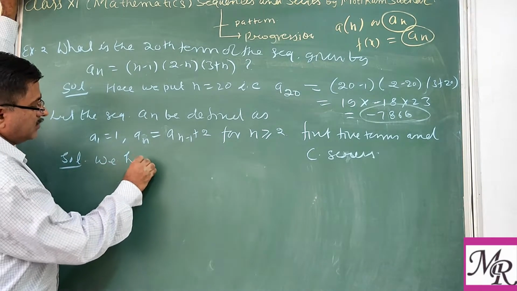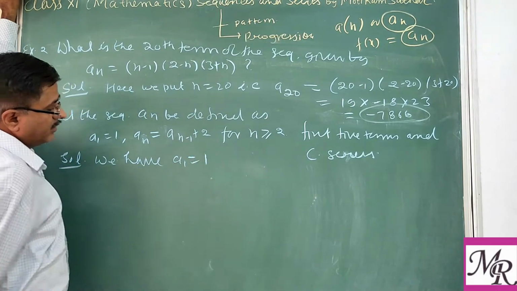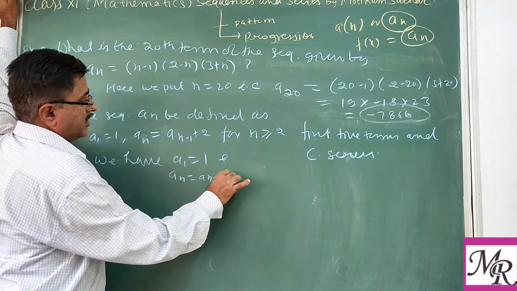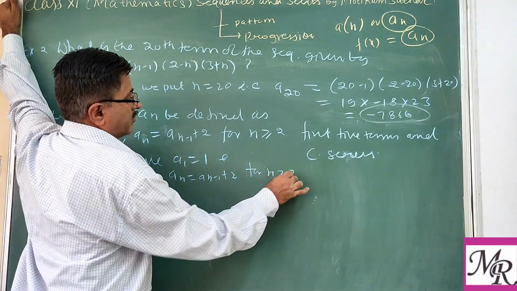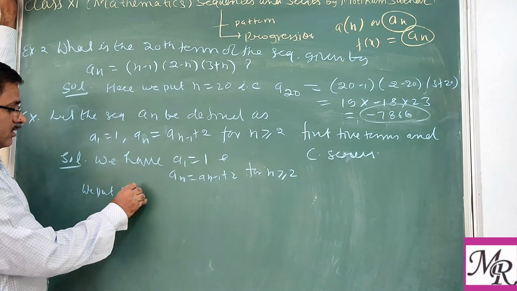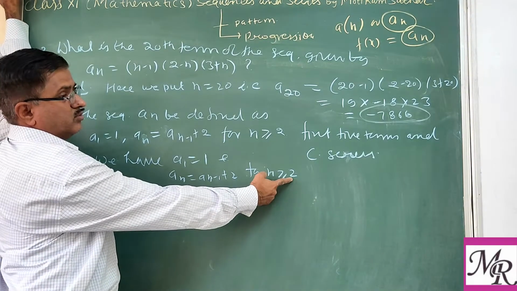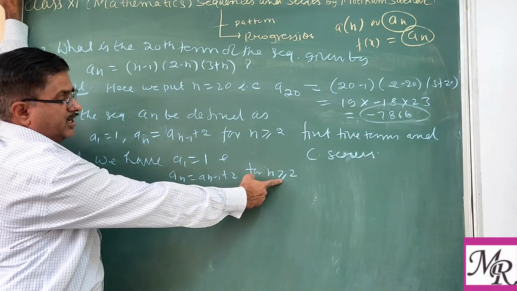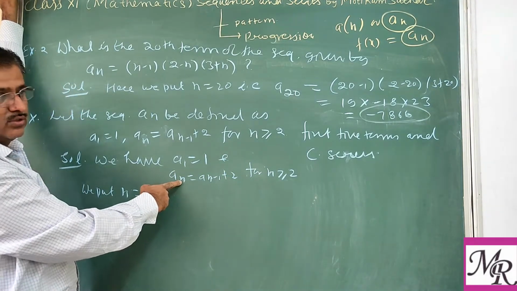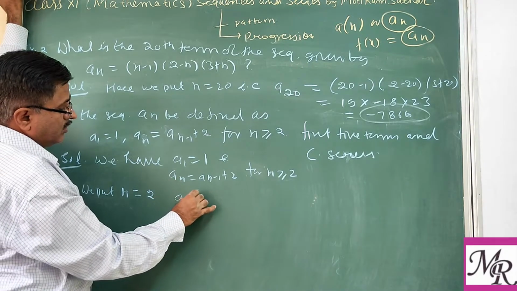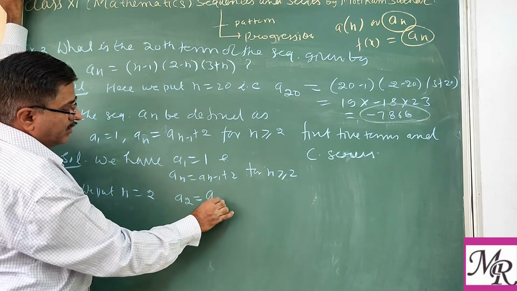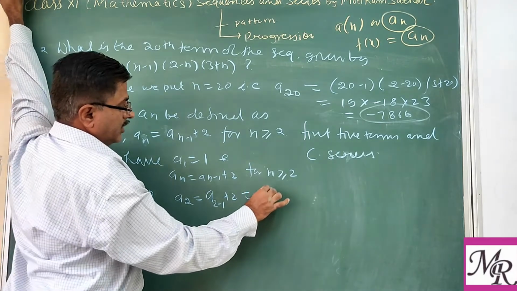We have, so first term is already given, and a_n equal to a_(n-1) plus 2 for n greater than or equal to 2. So if you are substituting n equal to 2, because this is greater than or equal to, you may take n as 2, then use this formula. So throughout we put n equal to 2. So that is a2 equal to, now n minus 1, that is 2 minus 1, plus 2. That is a1 plus 2.